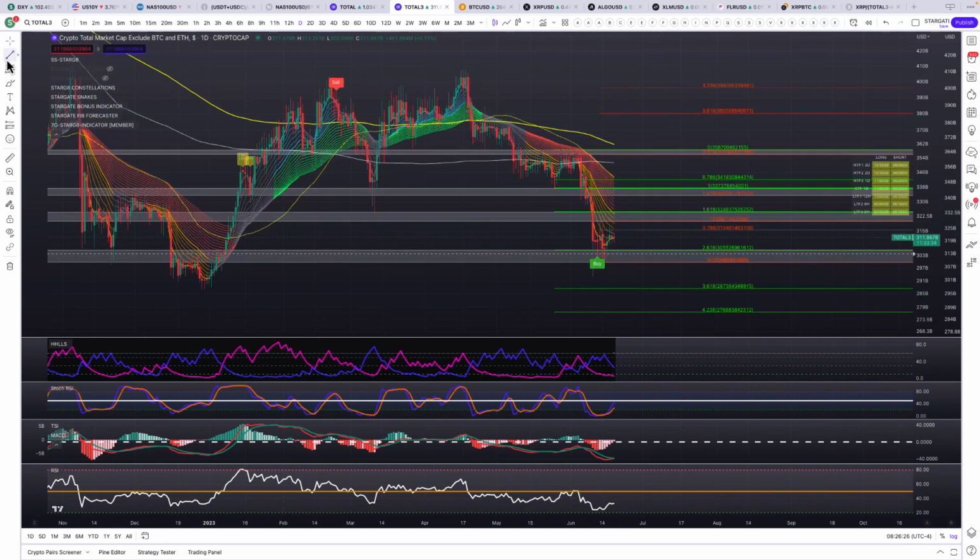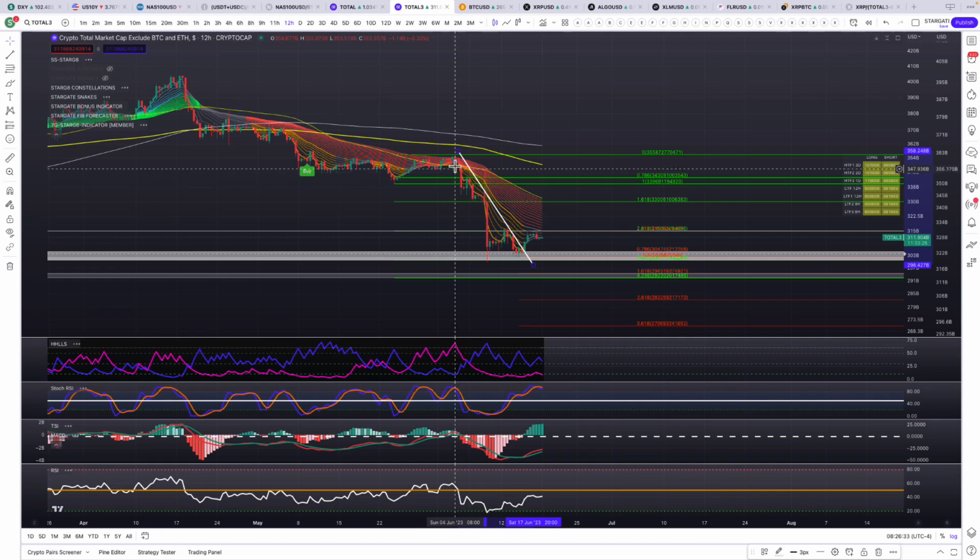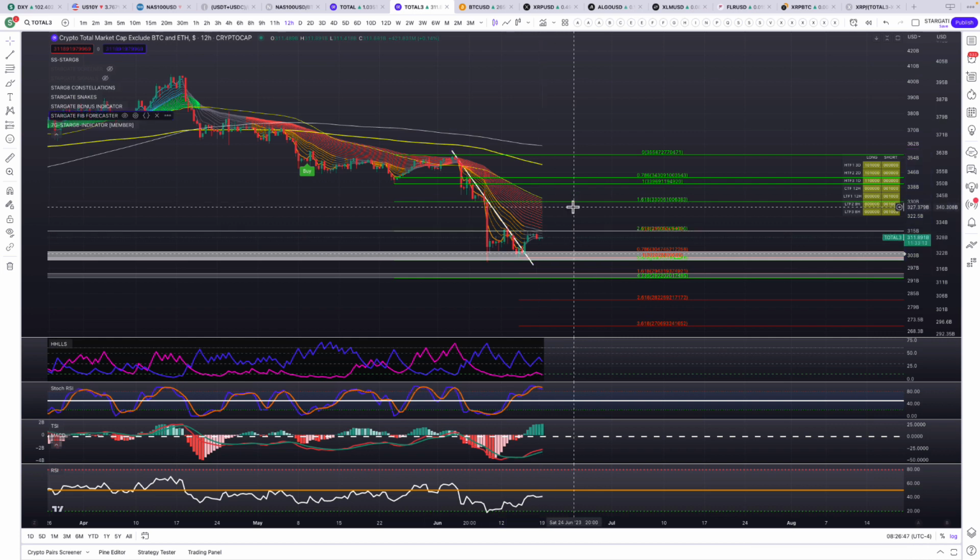And if we put a trend line kind of coming down like this, we've clearly broken out of this steep downtrend. If I go to 12-hour, you can see it better. Yeah, so we had our rejection points here, rejection. We broke above the other day, and right now we're hanging on to the super guppy as support. And if we can just clear above that level, 315 billion, we'll probably have a quick shoot up to 330 billion. So that's what I'm watching there. And that's for all the altcoins.